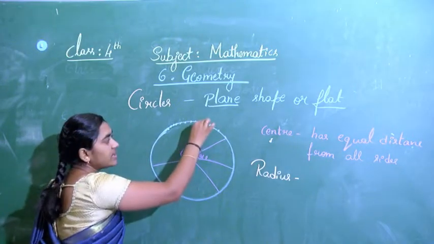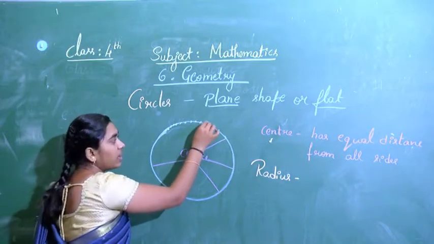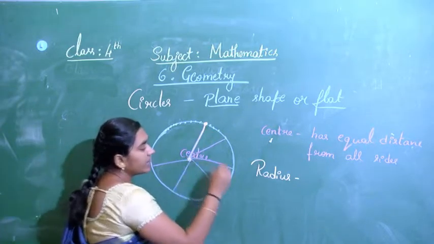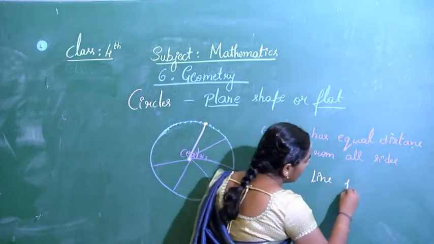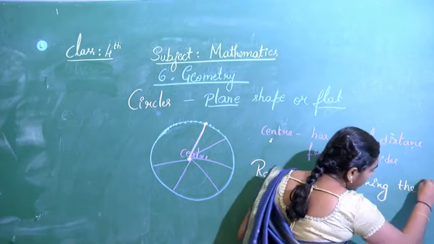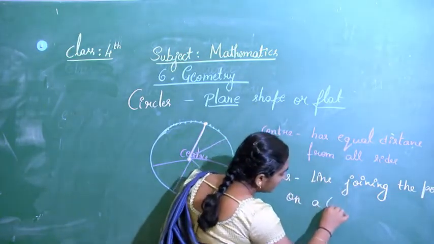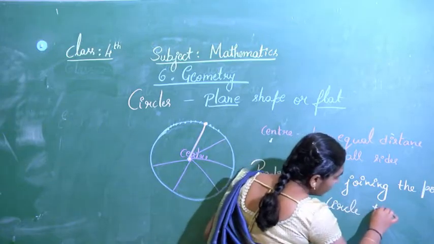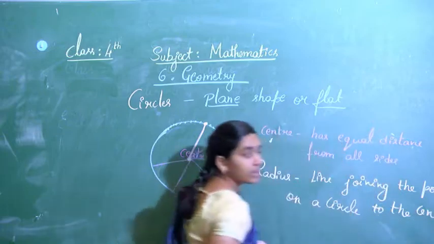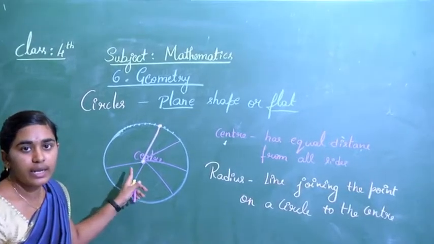A radius is a line segment joining the point on a circle to the center of the circle. The line joining the point of a circle to the center is called a radius.